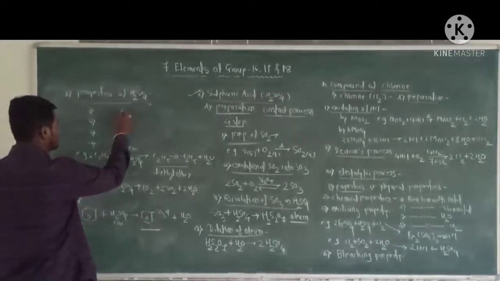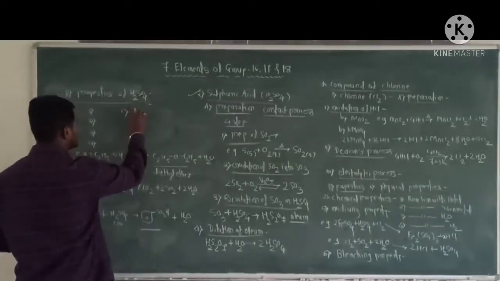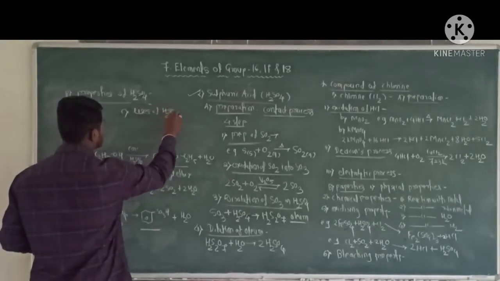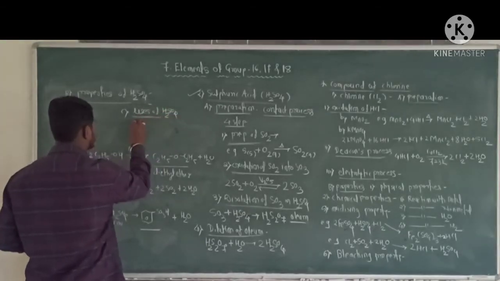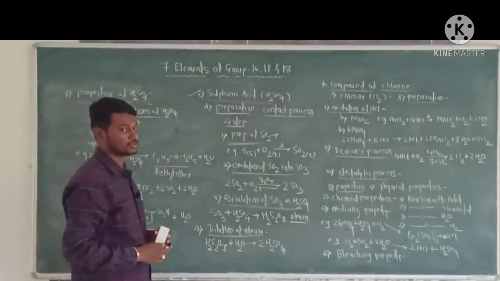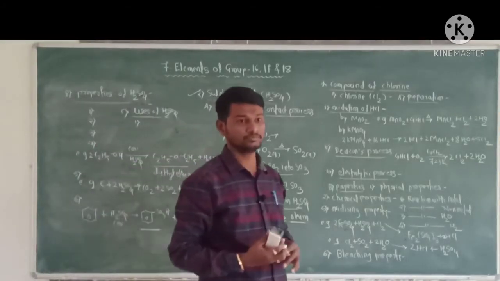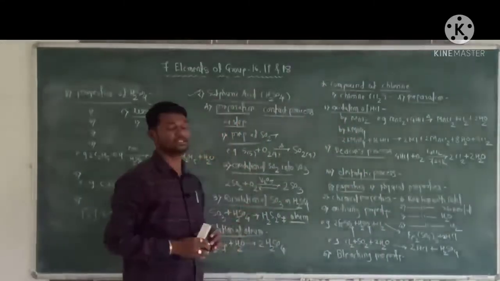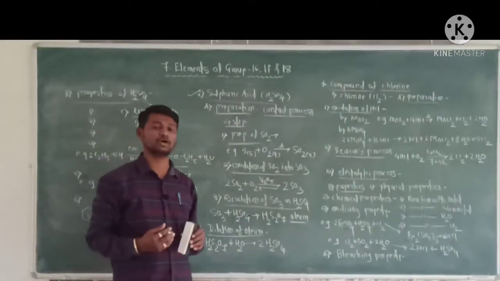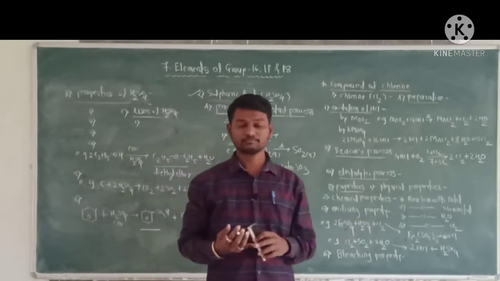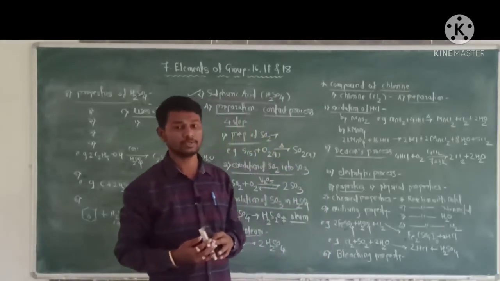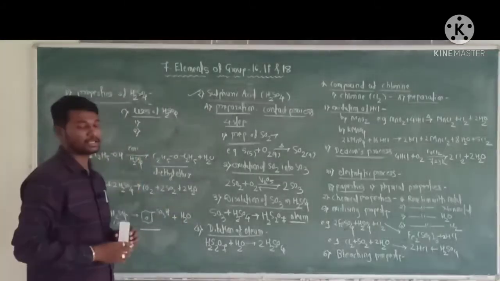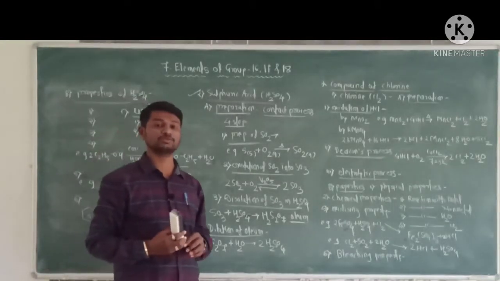Now next point, uses of sulfuric acid. First, it is used for the preparation and manufacturing of fertilizer, detergent, explosive, dye, etc. Second, sulfuric acid is used in lead storage batteries.